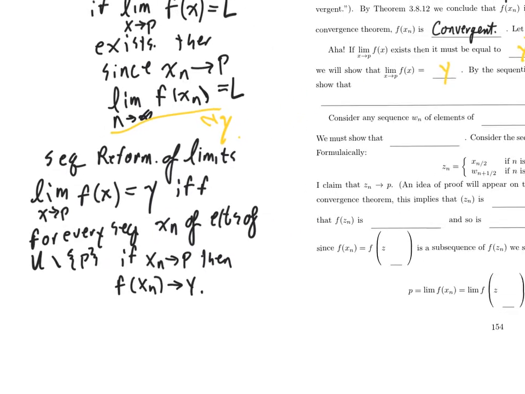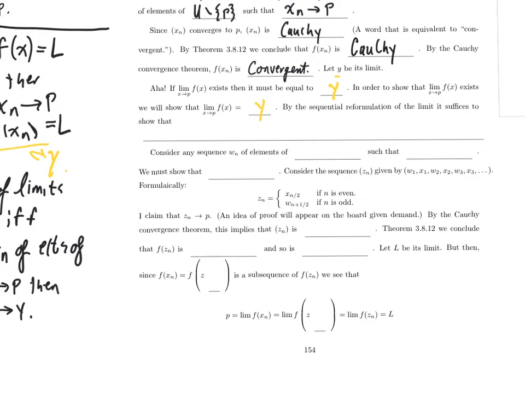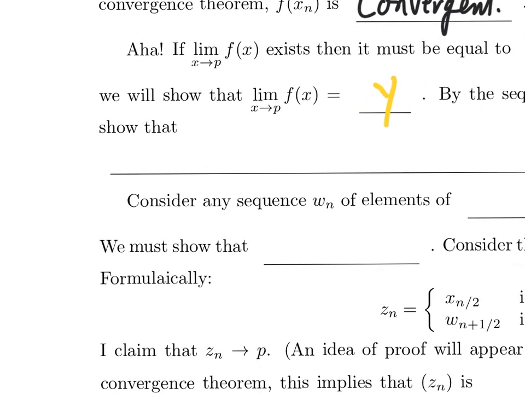So now we know what we need to show. If we want to show that the limit as x approaches p of f of x is equal to y, then we need to show that for every sequence x sub n, although x sub n already has a job, right? So let's call it something else.